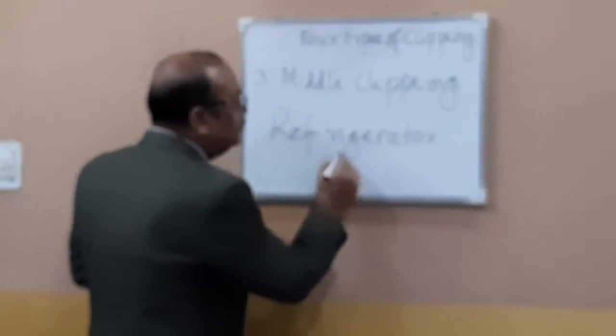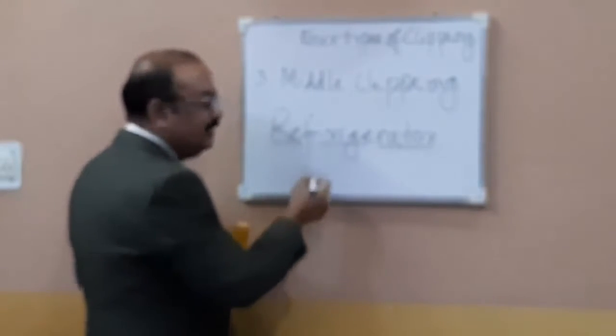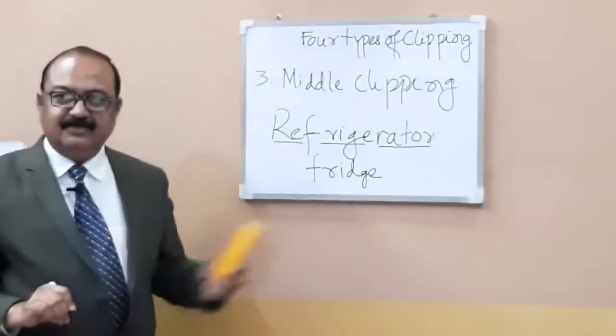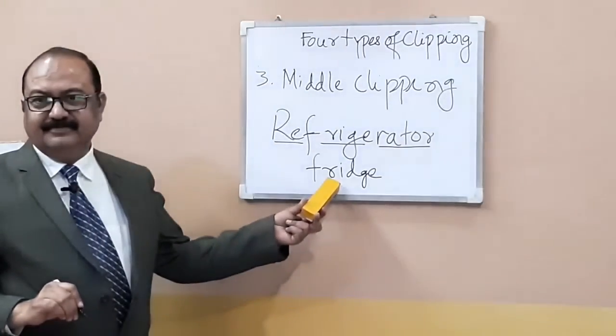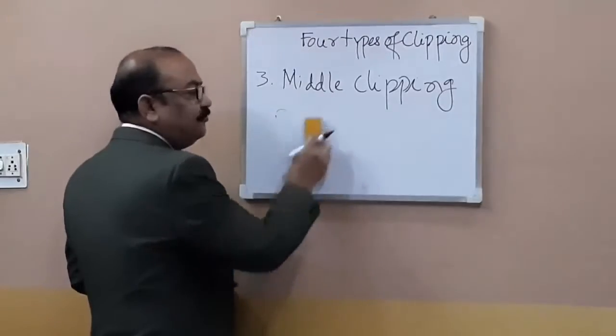So refrigerator, you clip this part, you even clip this part. You are left with this part, but the spelling is changed. You spell fridge this way. You are left with fridge. Is it fine? Yes, sir.